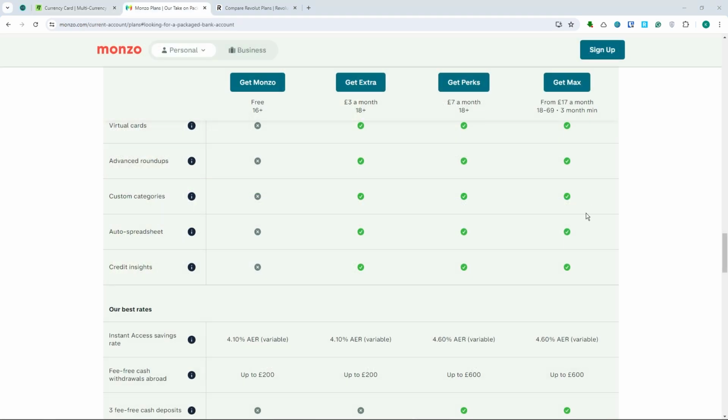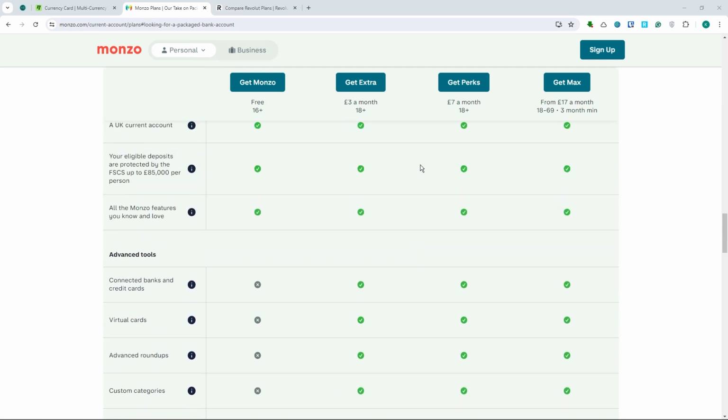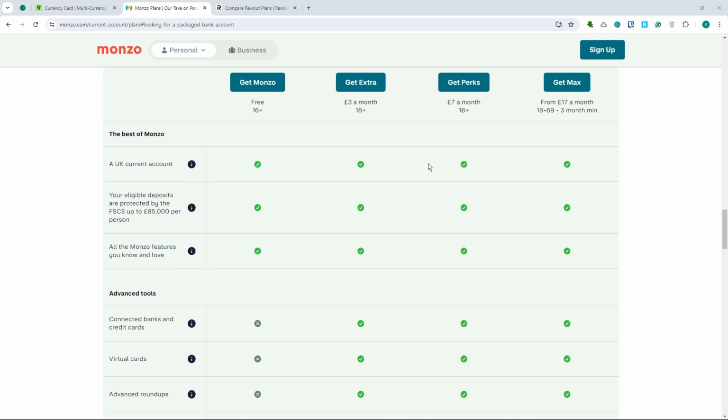Now let's go to the pros and cons of these platforms. Since we know all of their advantages and features, let's go for the pros and cons. First up is Monzo. The pros of Monzo are a user-friendly interface and effective budgeting tools, while its cons are limited international features and premium perks.